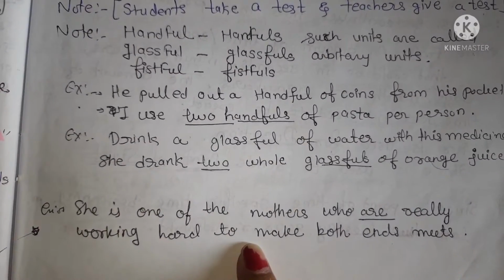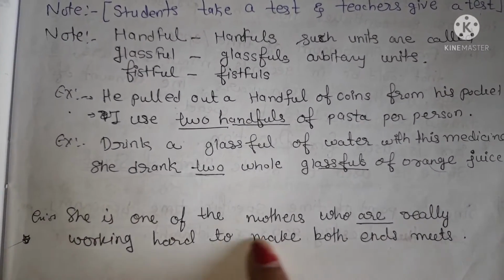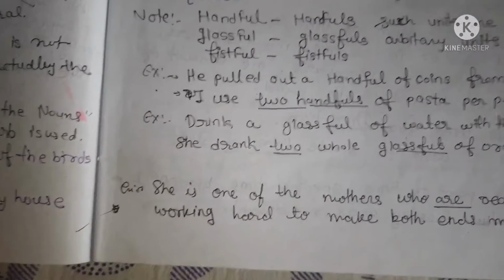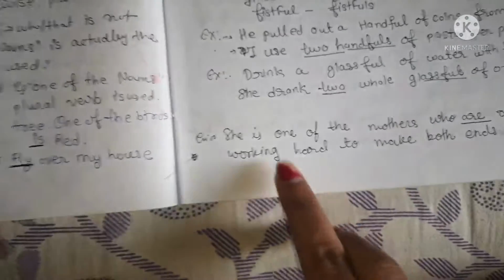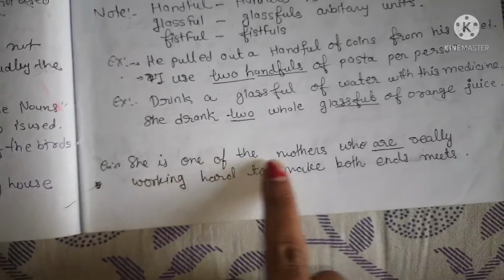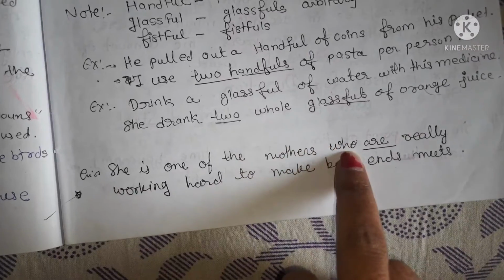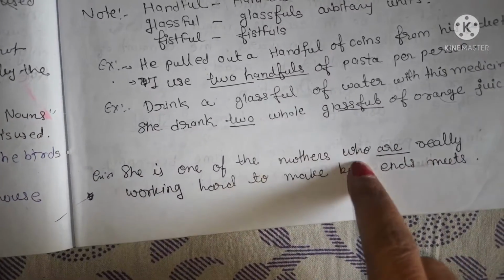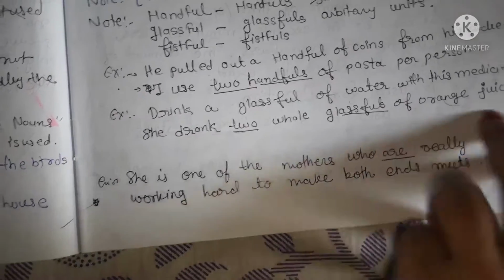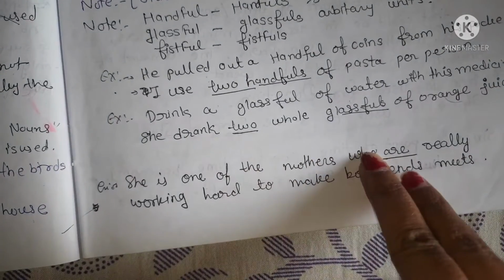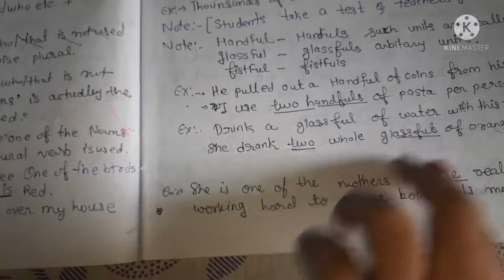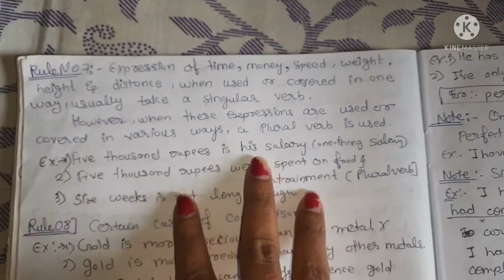She is one of the mothers who are really working hard to make both ends meet. Sorry, this is an example of "one of the" things. She is one of the mothers. Here who came, a relative pronoun. So we are just going to revise that rule. Here who came, that's why here "are" came. Okay, understand? A relative pronoun has come, that's why we have used a plural verb in the case of "one of the". Okay, understand?